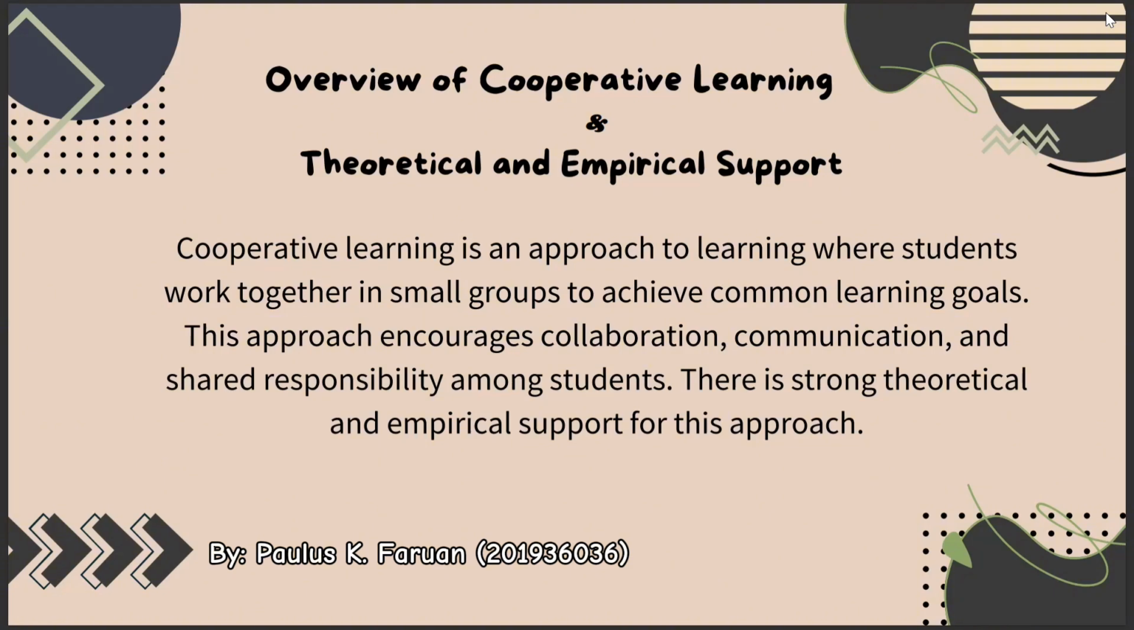Examples of comparative learning. 1. Think pair share. Students think individually, discuss with a partner, and then share ideas with the group. 2. Jigsaw. Each group member becomes an expert in a specific part and then teaches fellow group members. 3. Round robin. Each group member takes turns contributing to group discussion or tasks.